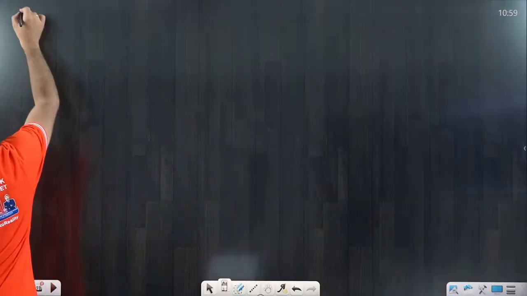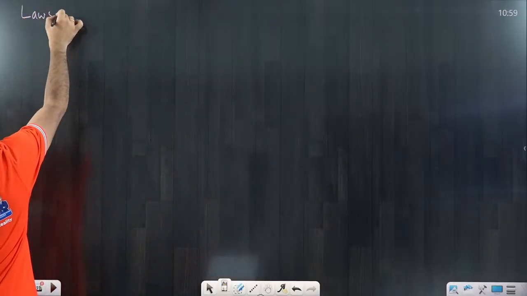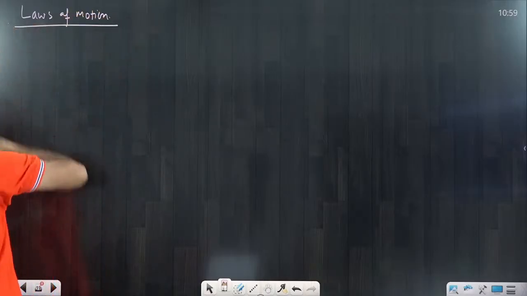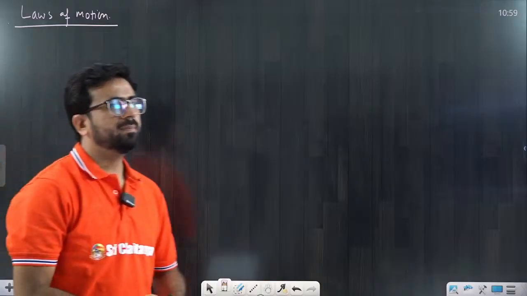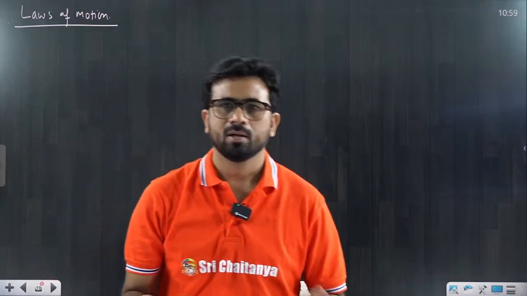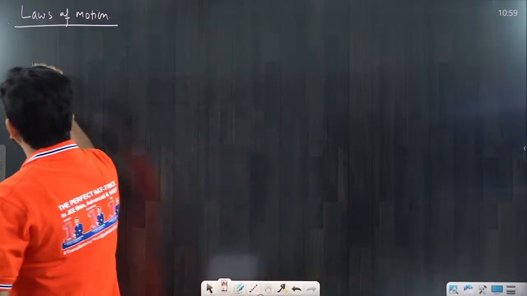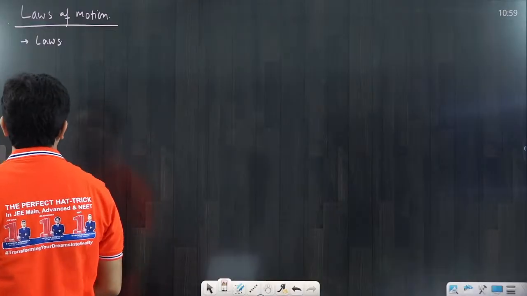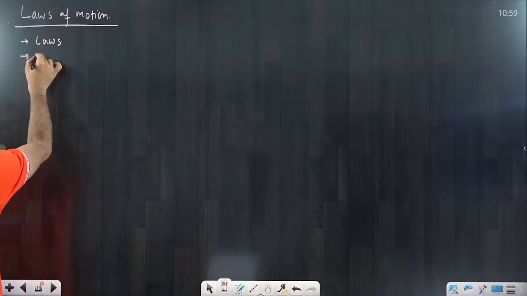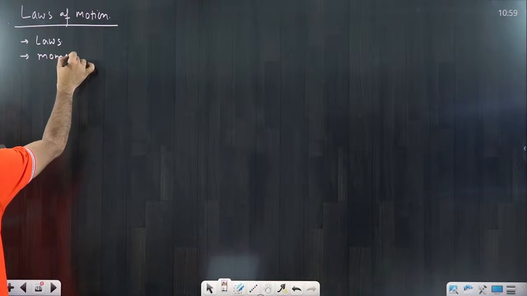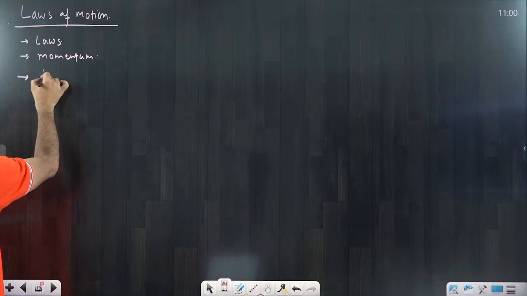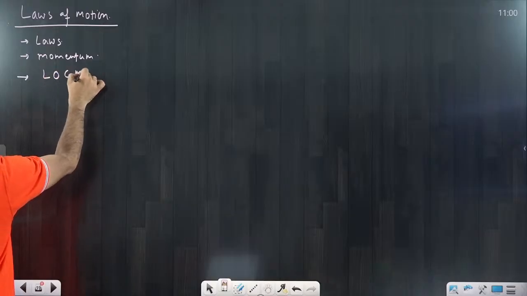Laws of motion. In the laws of motion topic, what is there, beta? The very basic thing is there. In this chapter we will first understand what the laws are. First thing is the laws. What are the 3 laws? After that I will talk about momentum. Then I will discuss the law of conservation of momentum.